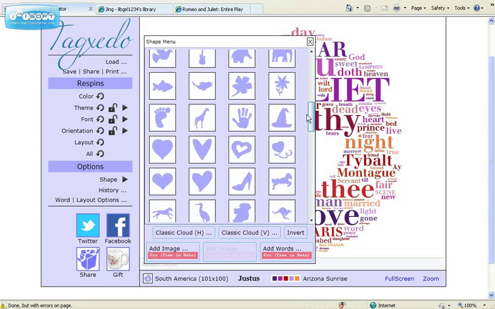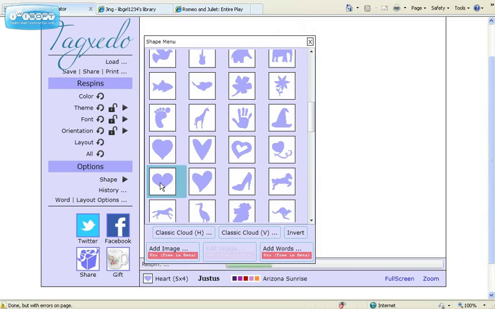You do also have the option down here to upload an image, but it needs to be an image that is a very simple shape, and you can put your word cloud in the image that you've uploaded. So since Romeo and Juliet are lovers, star-crossed lovers, we'll click on the heart and we'll load the play in the heart.